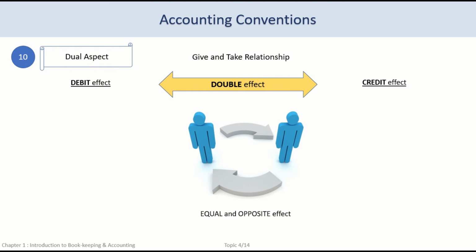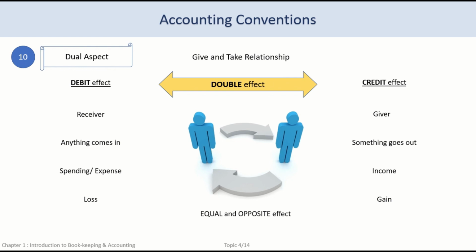Any change in one aspect is accompanied by an equal and opposite change in the other aspect. So at any given point of time, the sum of all debits will always be equal to the sum of all credits. We will learn this aspect in detail with examples from topic 6 onwards, that is double entry bookkeeping.